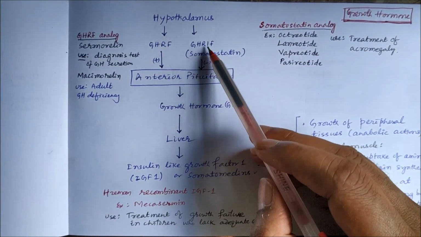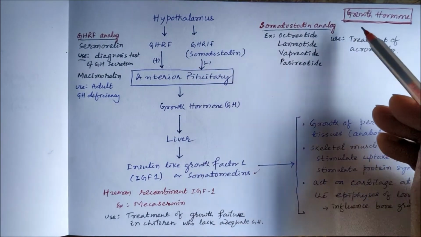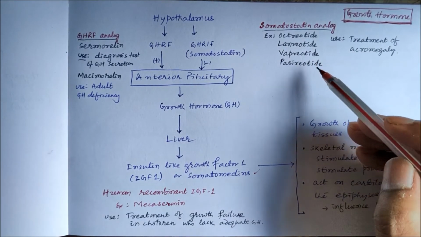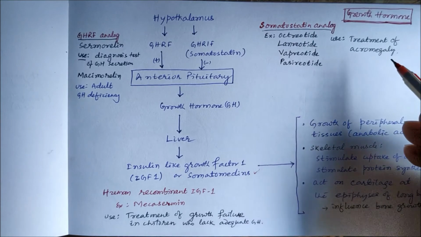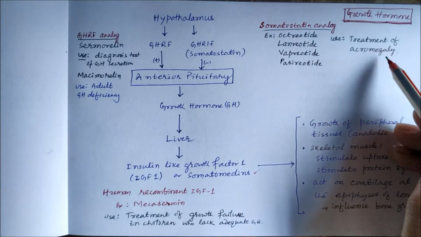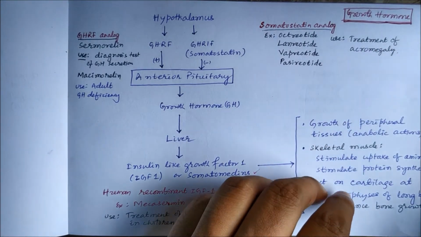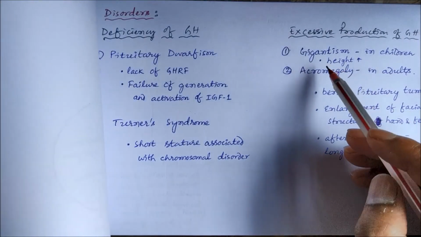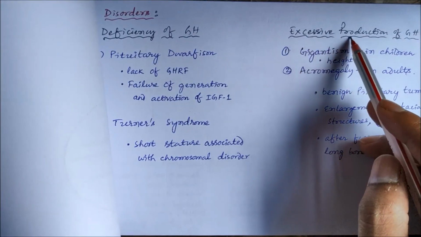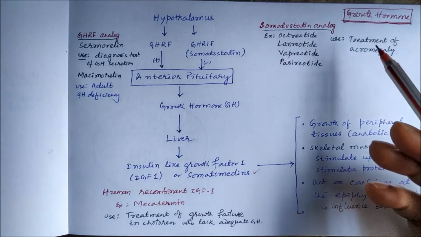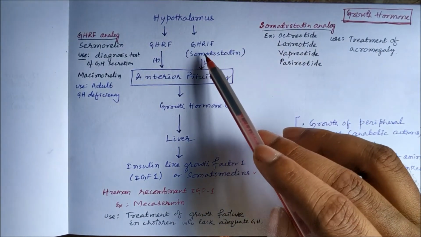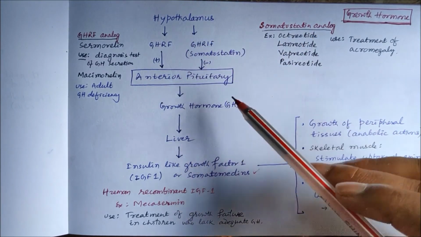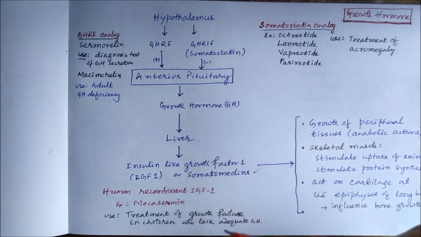Then the growth hormone release inhibiting factor or somatostatin analogs like octreotide, lanreotide, vapreotide, pasireotide, all these can be used in treatment of acromegaly. And as we have already discussed, acromegaly is a condition associated with excessive production of growth hormone. So we can use these drugs, the structural analogs of these growth hormone release inhibiting factors, so that there will be less secretion of growth hormone.